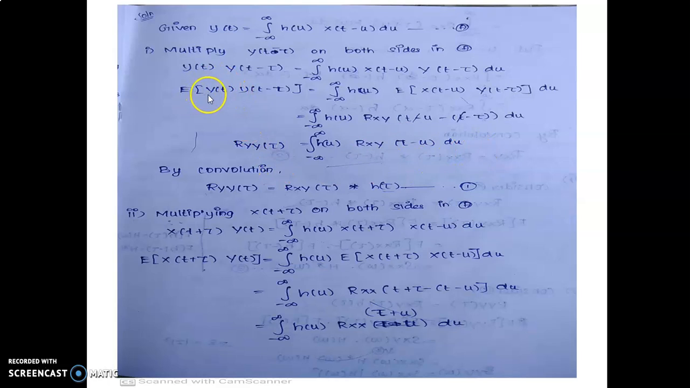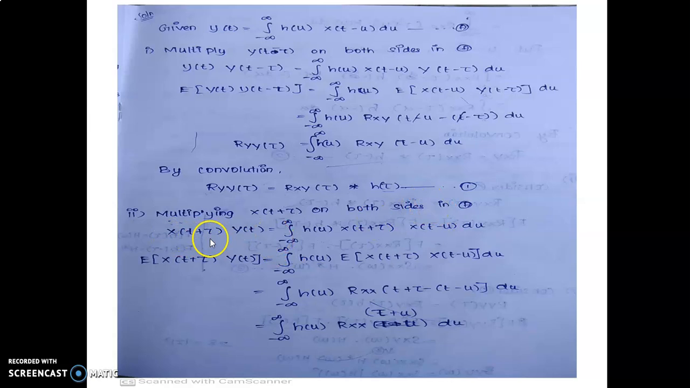The term expectation of y of t into y of t minus tau can be written as R yy of tau. By the convolution definition, R yy of tau equals R xy of tau convolution h of tau. First one is proved, that is equation 1. Second one, proof: multiply by x of t plus tau on both sides in equation A.